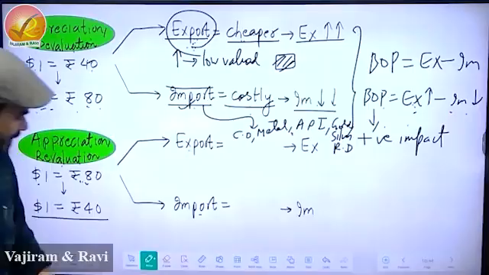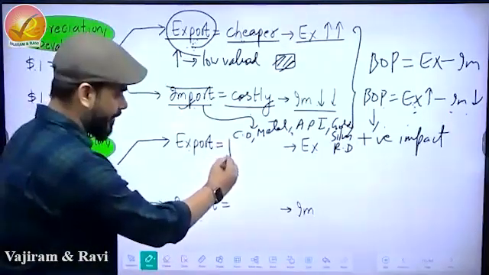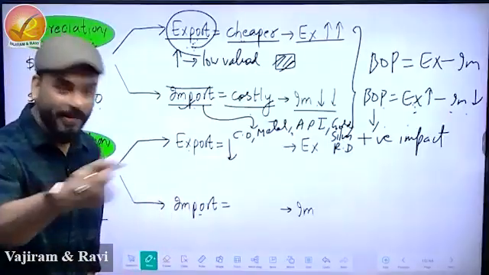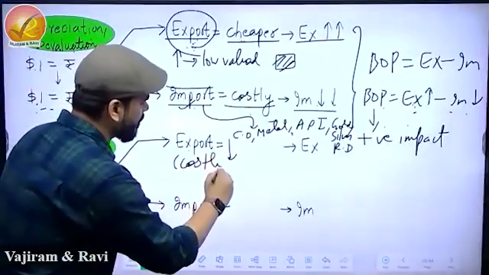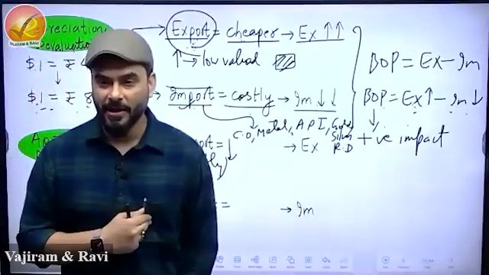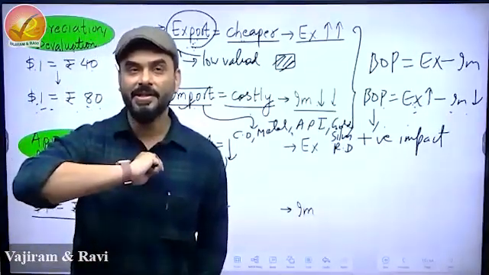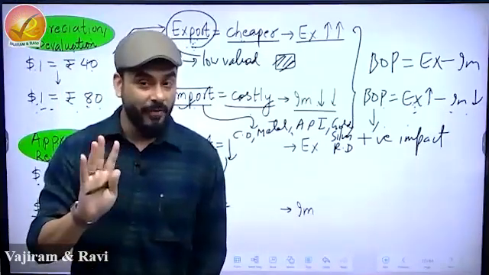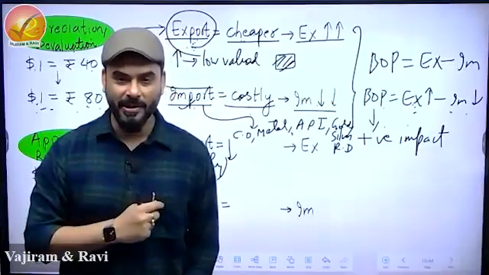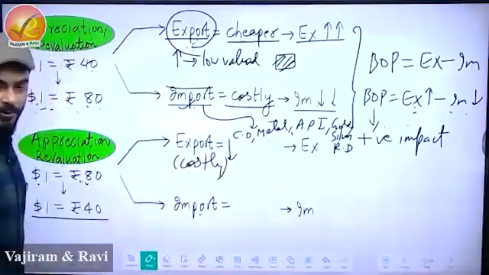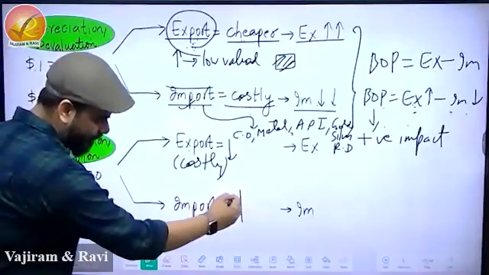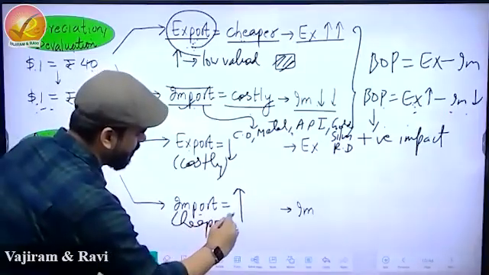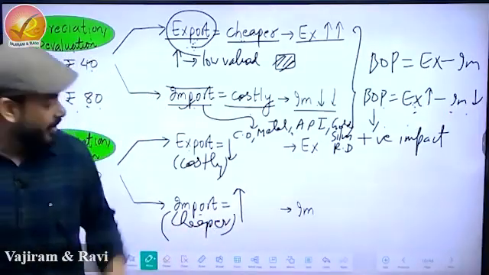So what will happen to export? Please complete it. Export will reduce. Which means, and when do things reduce? When they become cheaper or costly? Brilliant. So we will use the word costly, because in prelims I have seen they have asked this question. During appreciation, which of the following is true? Export becomes costly. That's it. They didn't mention what will happen to export. They said export will become costly. So when things become costly, it reduces. And what will happen to import? Import will become cheaper. Right? So these are two things which happen.